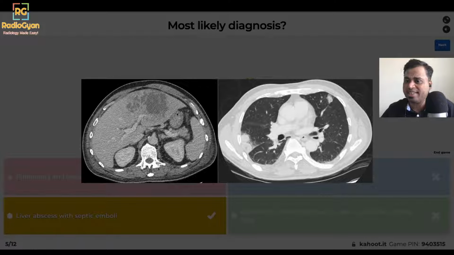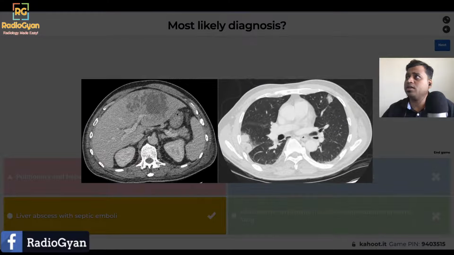So again, that would be slightly lower down. The next option was cholangiocarcinoma. Again, that would be a good differential, but